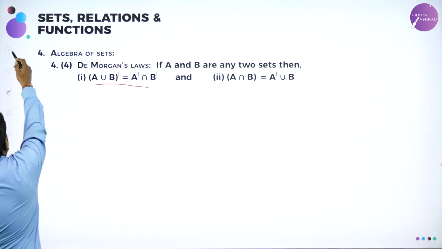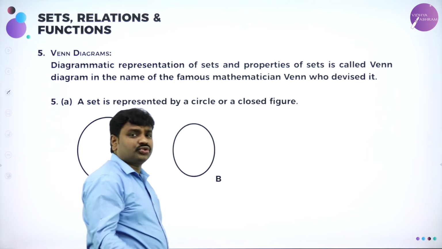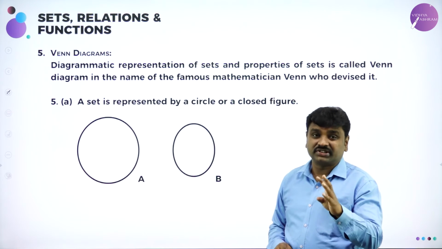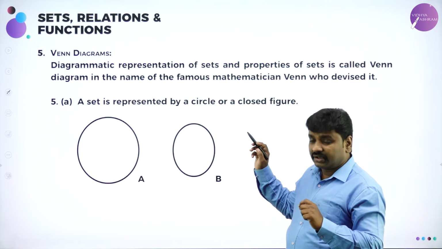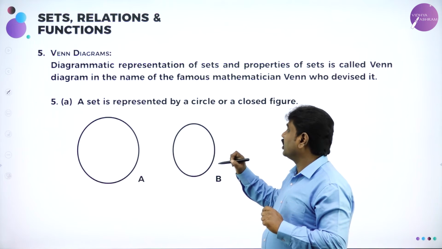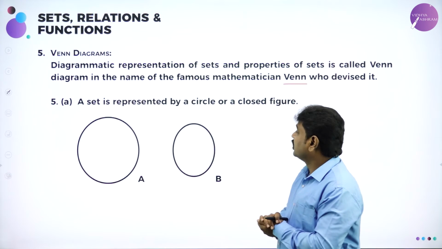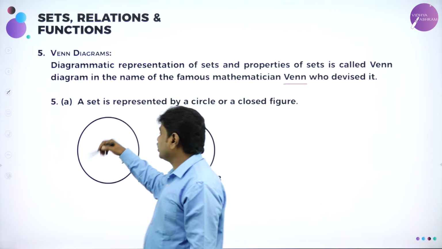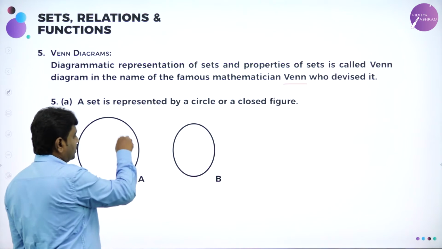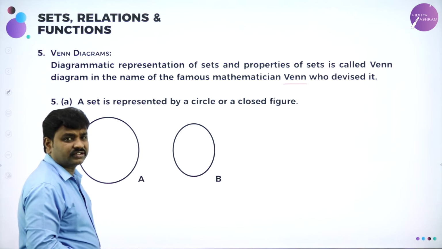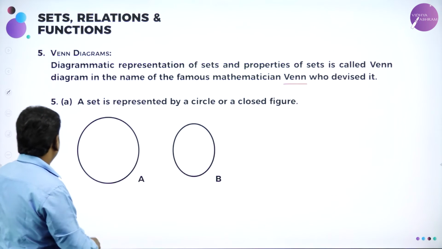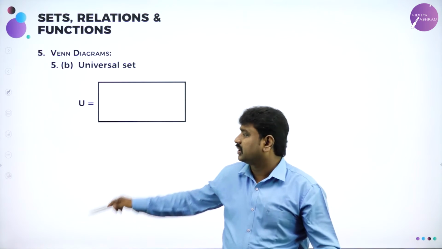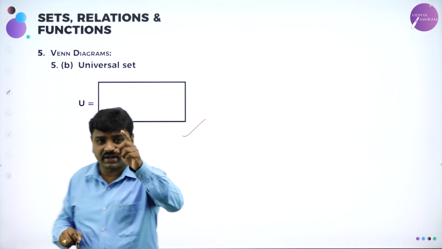Then Venn diagrams. Venn diagrams are the diagrams to represent sets and set operations. I can draw diagrams to represent them. They are named after a famous mathematician, Venn, the first person to devise them. A set is represented by a closed figure like a circle. This is set A, set B, like that. The universal set is always represented by a rectangle.